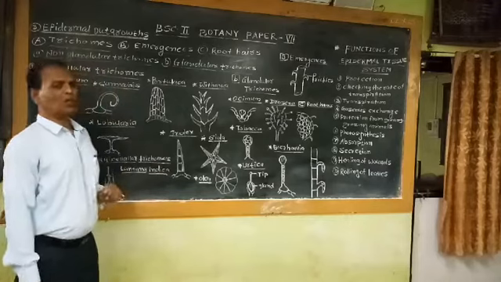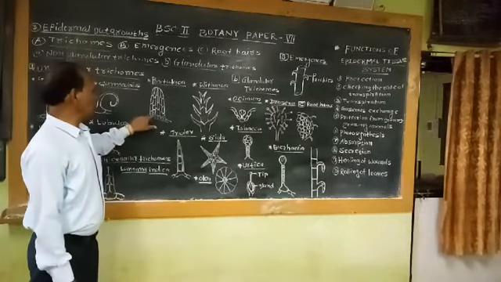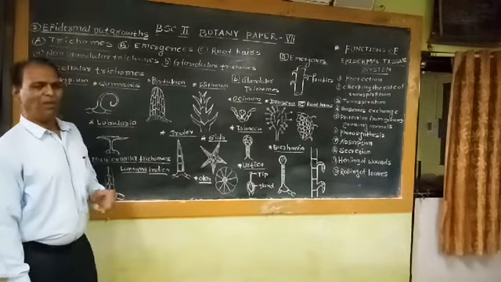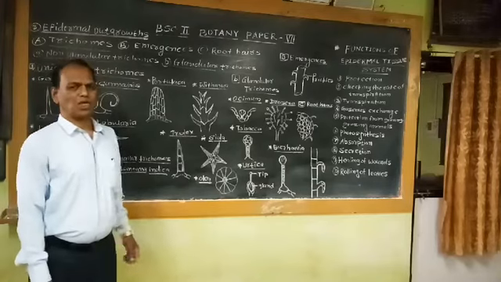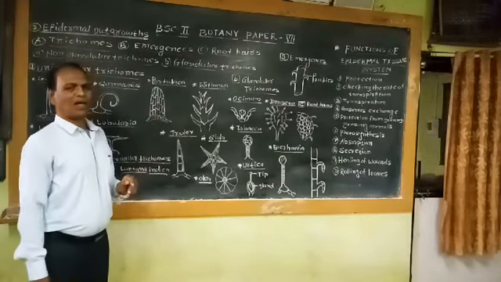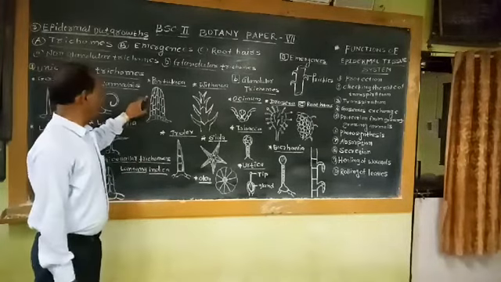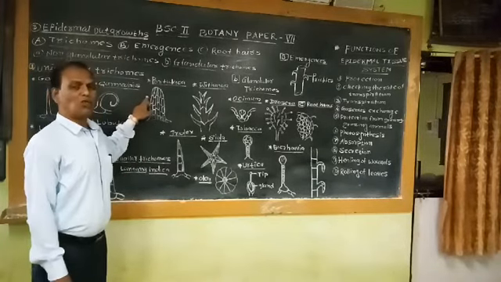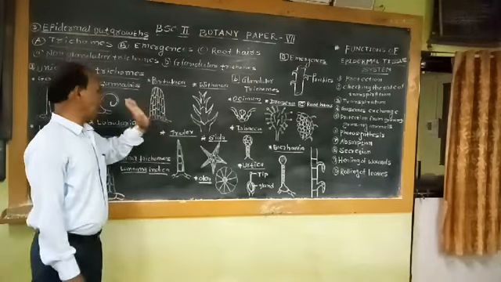Another example of multicellate trichome is found in Portulaca. In Portulaca also, the trichomes show more than one row of cells. Many cells are involved in the organization of such trichomes, and in this trichome also many rows of cells are there. That's why they are also called multicellular, multicellate type of trichomes.